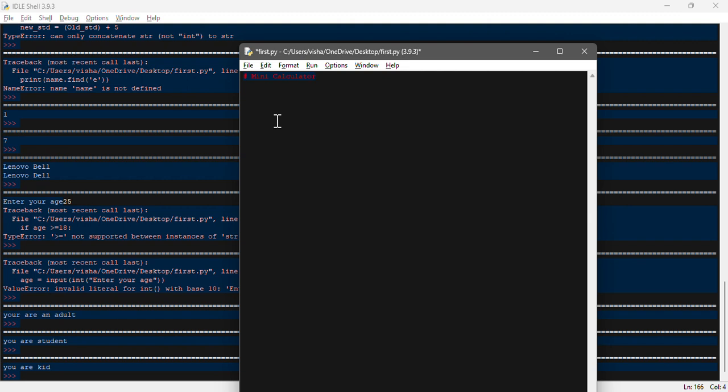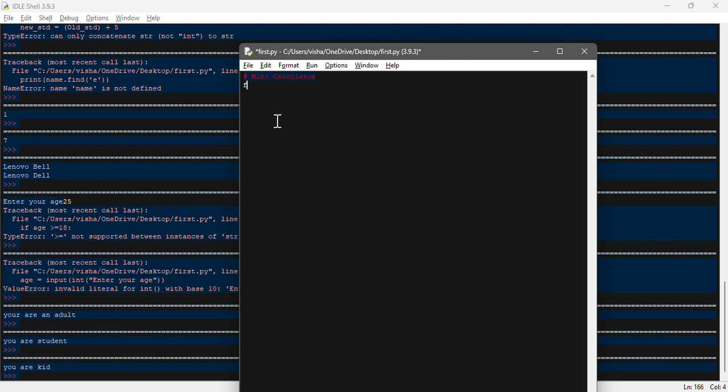So what we can do for that, we need three inputs. First we're going to ask for input from the user, and then we will again ask the user to input their operator, what kind of action they want to perform. For that, it is addition, subtraction, division, or multiplication, and with which number they want to perform that operation. So we'll ask for a second number. Let's type first.